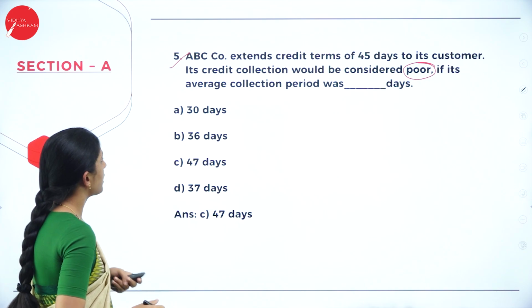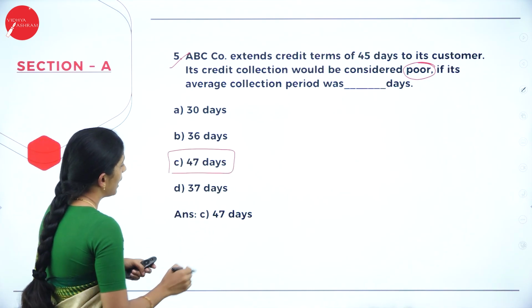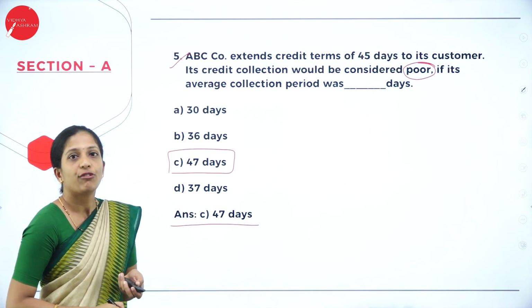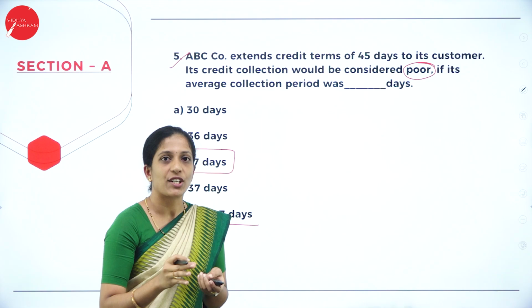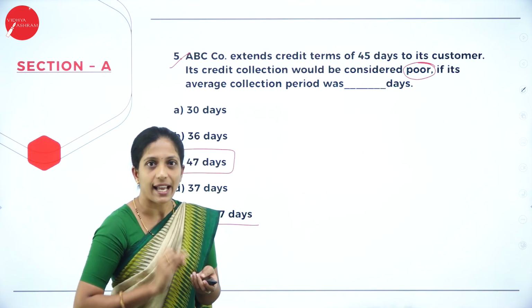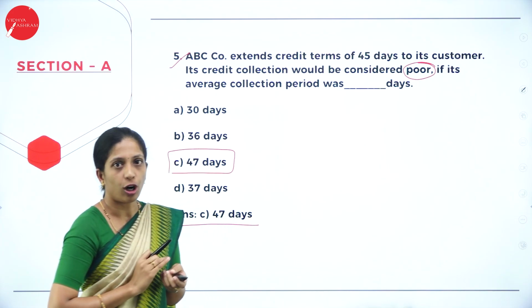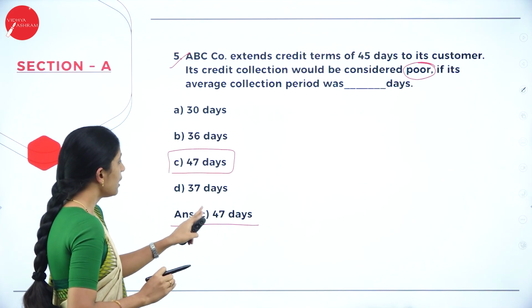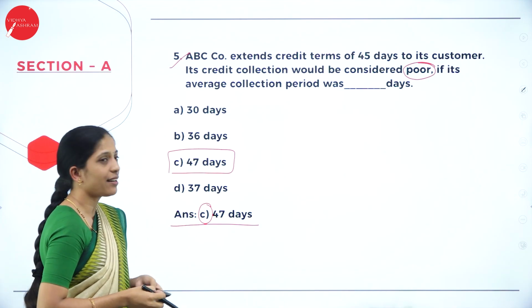Then which is the right answer here? More than 45 days is 47 days. So your answer is option C, 47 days. So this is your first main multiple choice question. They'll ask you 5 questions which carry 1 mark each, where you'll have options. You just have to write the option, and I have told you how to answer. You have to write whether it is option A, B, C or D, and then write the answer.